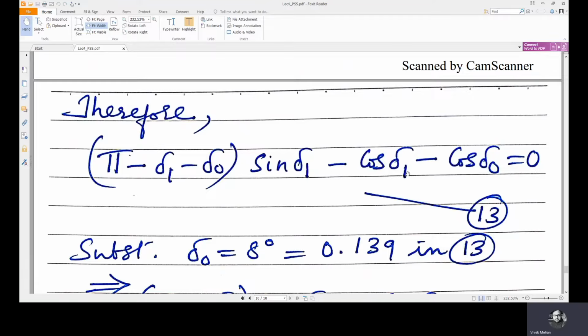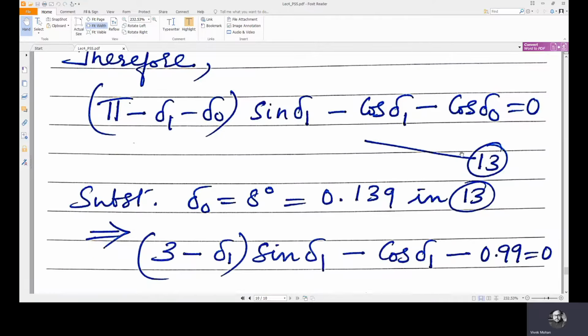So either we have to go for an iterative numerical method to solve this particular equation, or we can use the trial and error method to find del 1 and del naught. Now del naught we know is 8 degree, right? So if we substitute 8 degree here, del 1 is the only unknown, but this is a nonlinear equation, right? To solve this nonlinear equation, we have to go for a numerical method.